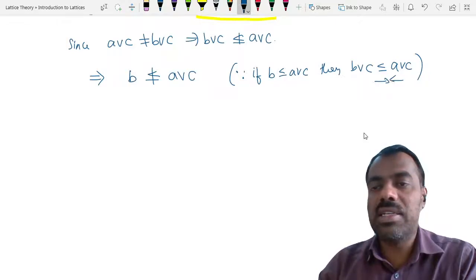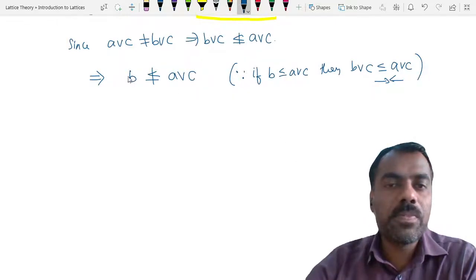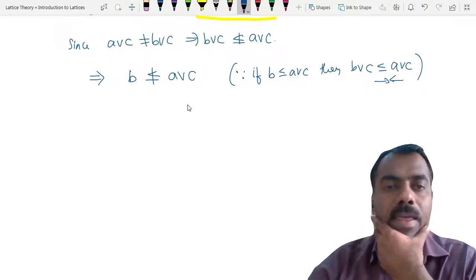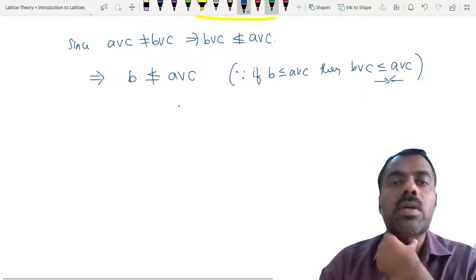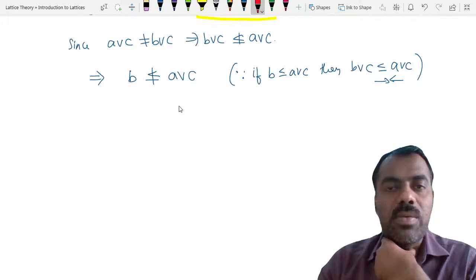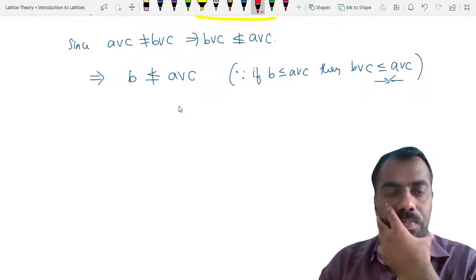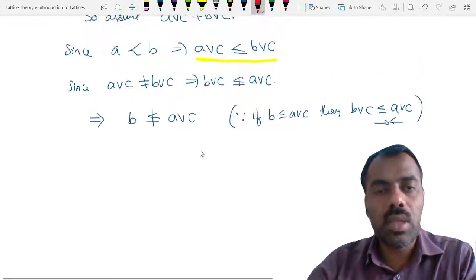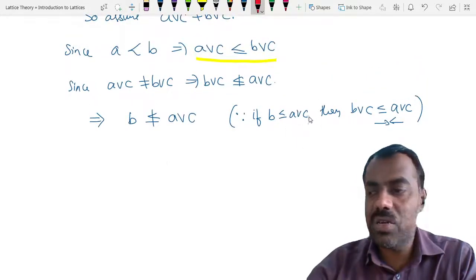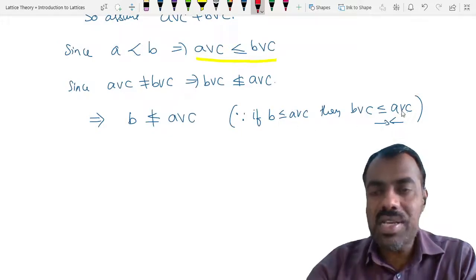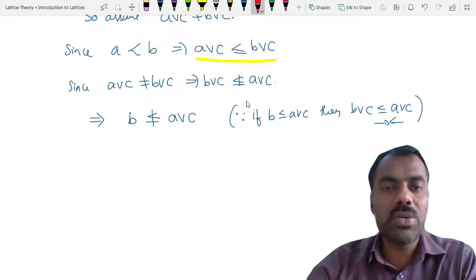Is this argument clear? B is not less than or equal to A join C. Any problem? Whether you understood or not, from this, why are we getting this one? Yes, sir. Because if at all B is less than or equal to A join C, then we are getting that B join C is less than or equal to A join C, which is not true here, right?